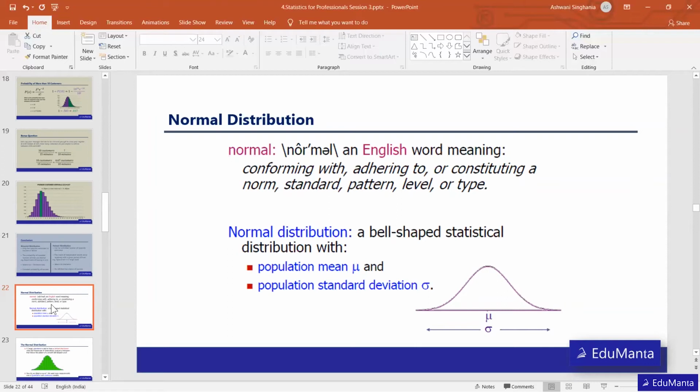Any distribution that looks something like this, that is bell shaped, is called a normal distribution, where there is one mode. And if you see, this is exactly symmetrical. If I cut this from the middle, the left and right will be very much similar. The parameters for this kind of distribution are mu, that is the mean, and the standard deviation. We will look at the importance of mean and standard deviation in normal distribution.